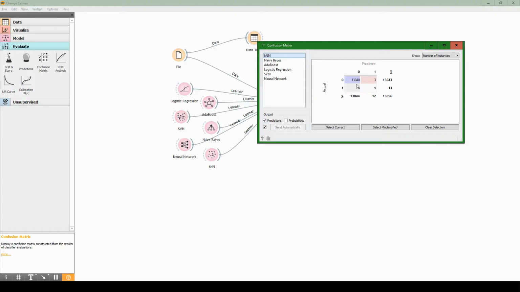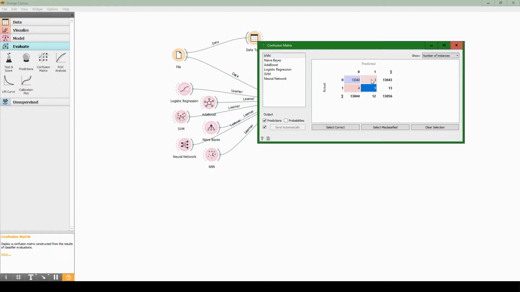So interpreting this diagonal, the 13,040 and the 9 are what the AI system correctly guessed. So in other words, it predicted 0, or predicted that it didn't win, and the actual was that it didn't win, and it got that for about 13,040 of them. Similarly, on this diagonal, it predicted that the player would win, and the actual result was that they did, and it got 9 of them correct.